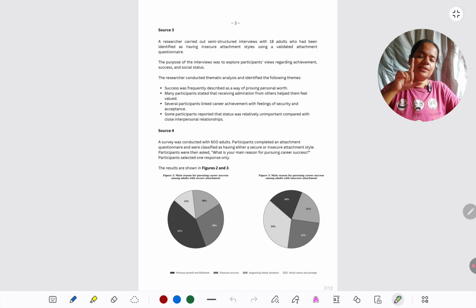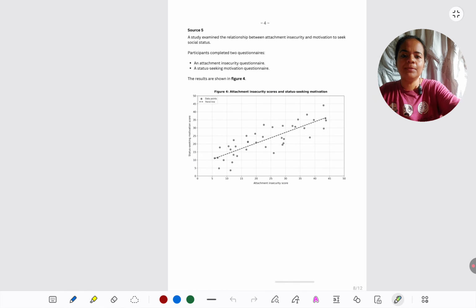In source 4, this time we have a pie graph. We have not seen a pie graph on the specimen paper. So how should you go about reading it? Mainly we are going to use it in the 15 marker, but there we need to read it and link it to the answer. So how to do that, I will explain to you today.